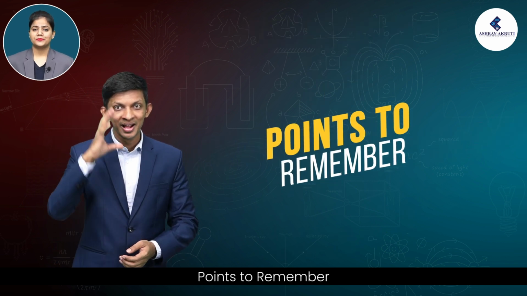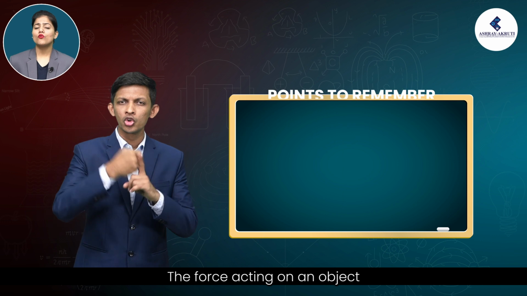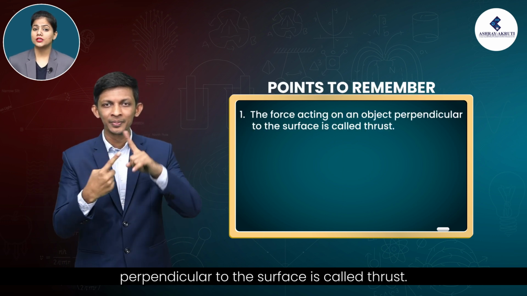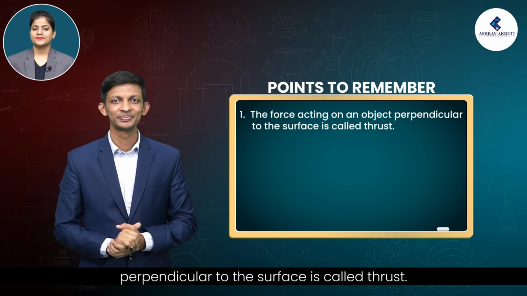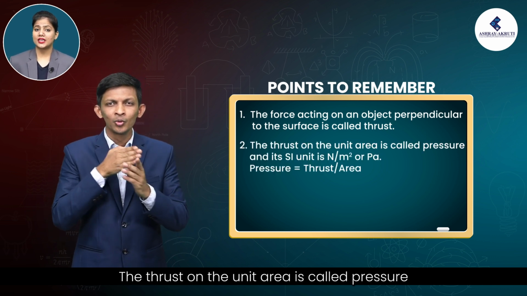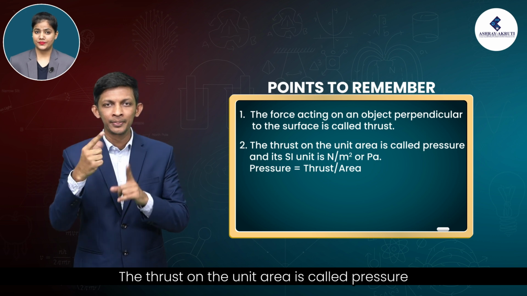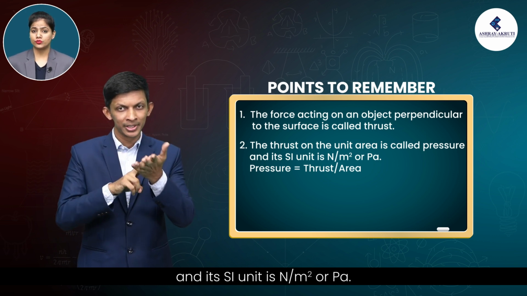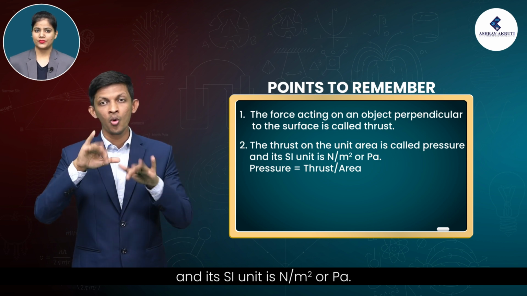Points to remember. The force acting on an object perpendicular to the surface is called thrust. The thrust on the unit area is called pressure, and its SI unit is Newton per meter square or Pa.